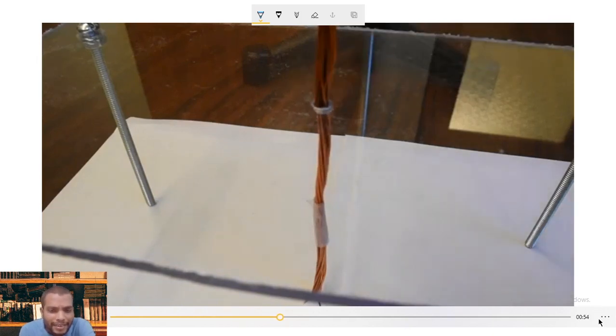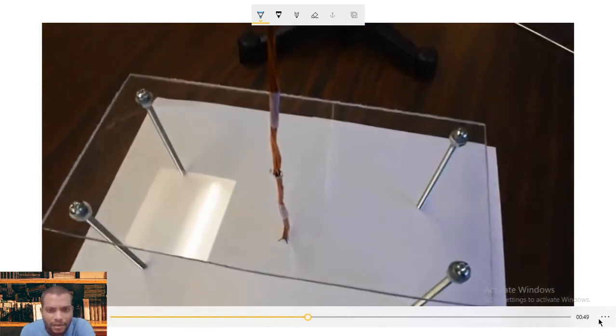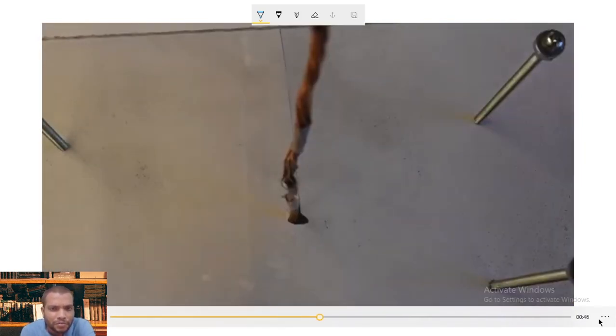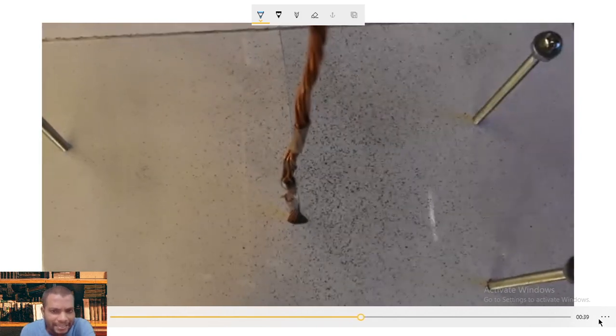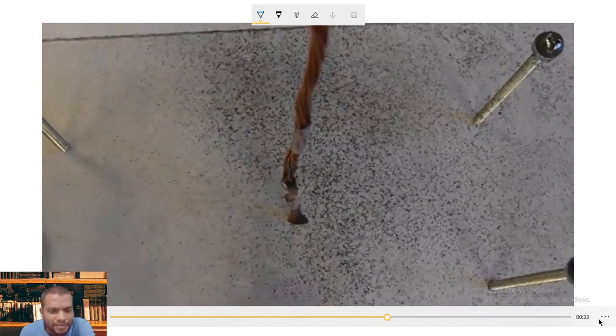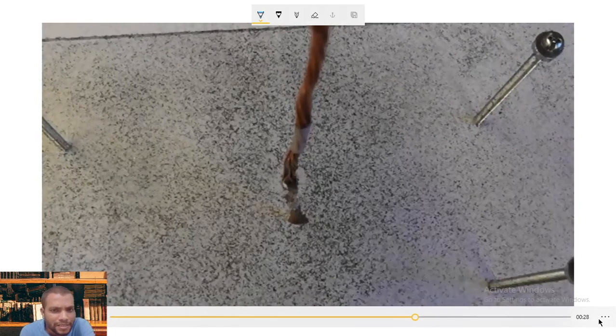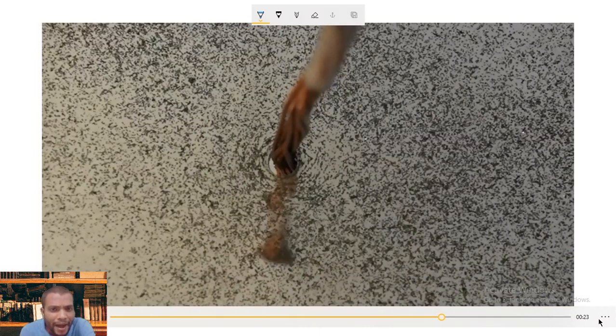The proof shows that if you sprinkle iron filings around a current carrying conductor, the iron filings will align in such a pattern. That pattern is due to the presence of a magnetic field. So the alignment of iron filings gives the evidence of the existence of the magnetic field.